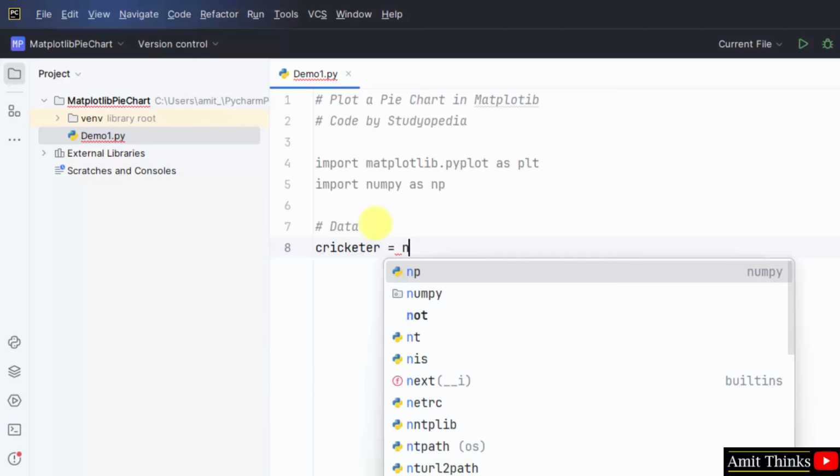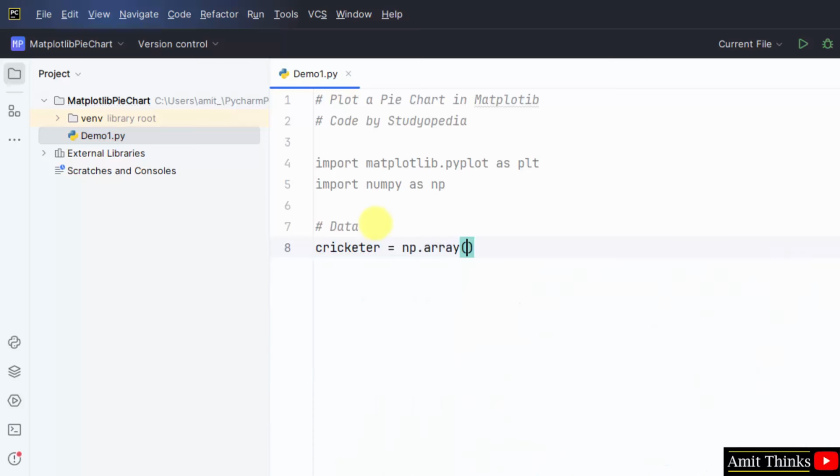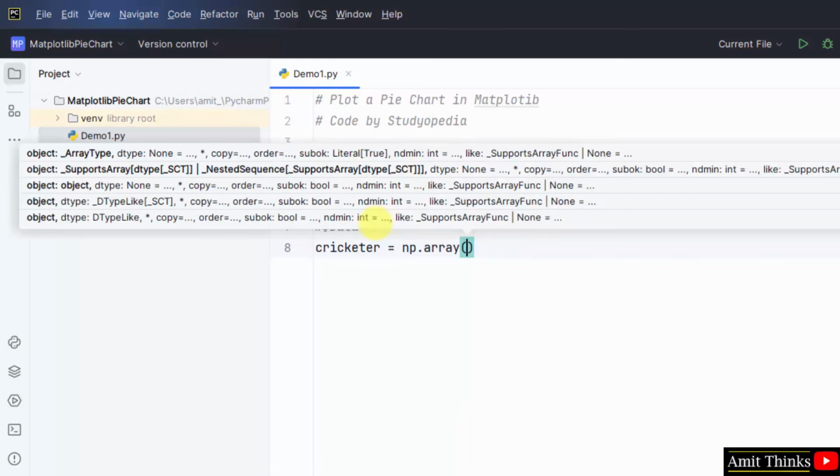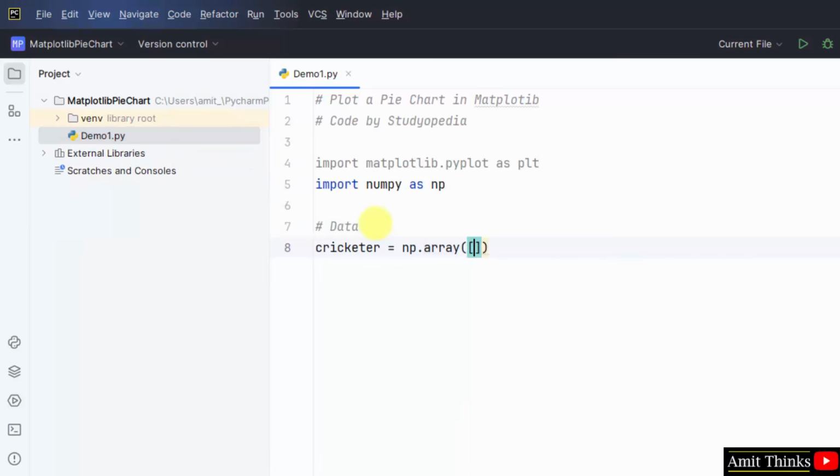Okay, I'll mention numpy.array and I'll create a new array for the records. I'll start with 6 records beginning with the name of the cricketers. Okay, 6 cricketers.